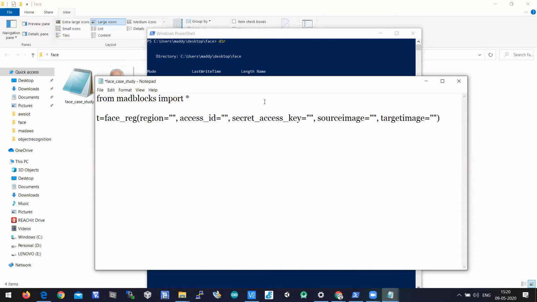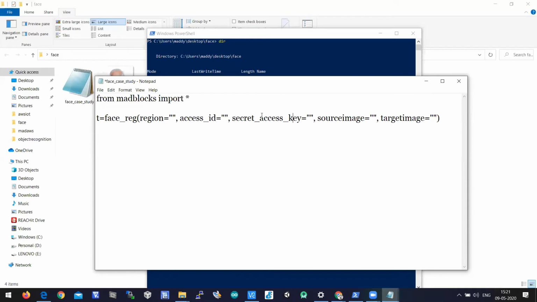Okay, so here you need to pass certain keyword arguments. One is the region, in which region your AWS Rekognition is deployed. Second, the access ID, because the access ID and secret access key are generated while creating the user. So you need to identify your access ID. It is there in that CSV file, right?